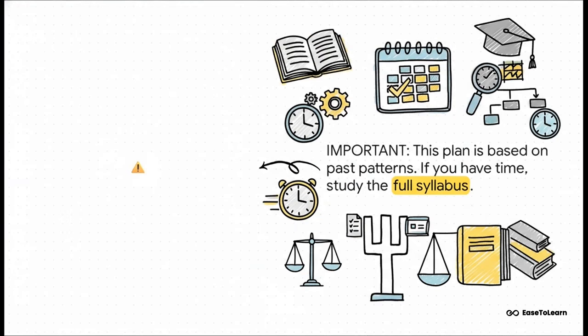Okay, before we dive in, I need to be super clear about something. This is really important. The priority list we're about to share is based on a deep analysis of previous years' papers. It's a fantastic tool to help you study smart, especially if you're feeling the time crunch. And this is a big but: if you do have the time, you must study the complete syllabus. Think of this as working smarter, not taking shortcuts.